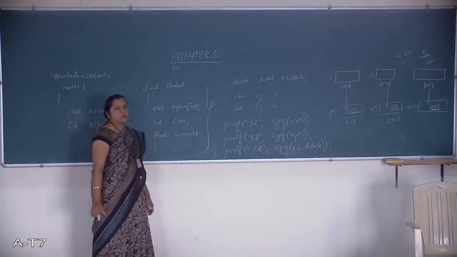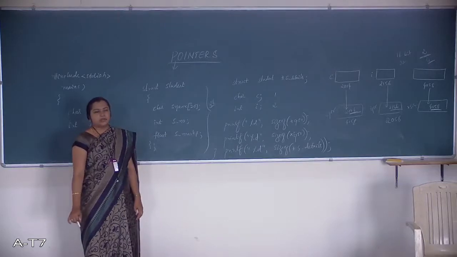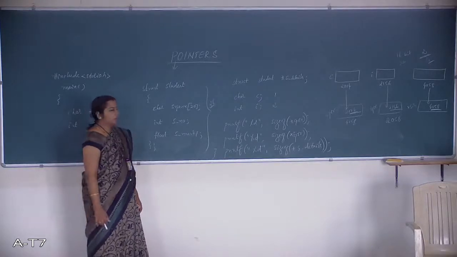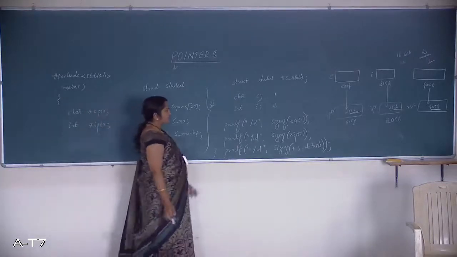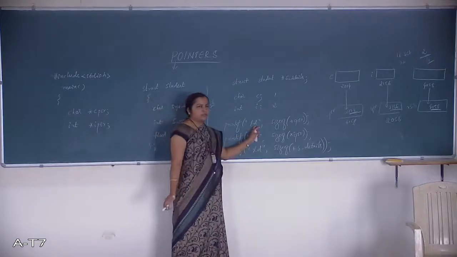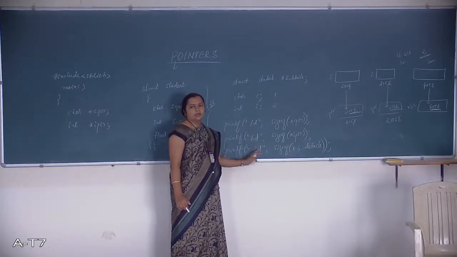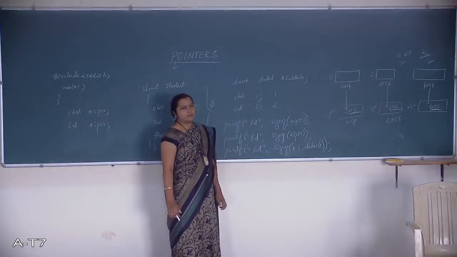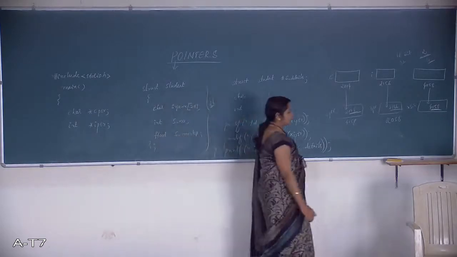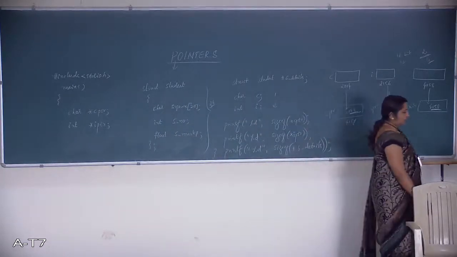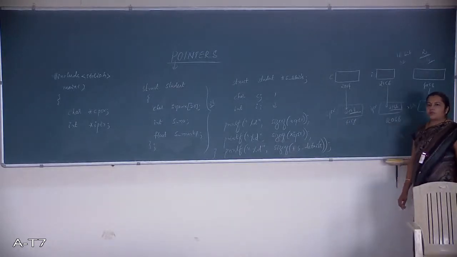The sizeof is a special operator where it returns the number of bytes occupied by the variable. Since the number of bytes is an integer value, it is given the format specifier %d only. Sizeof is the special operator. It returns the number of bytes occupied by the variable.